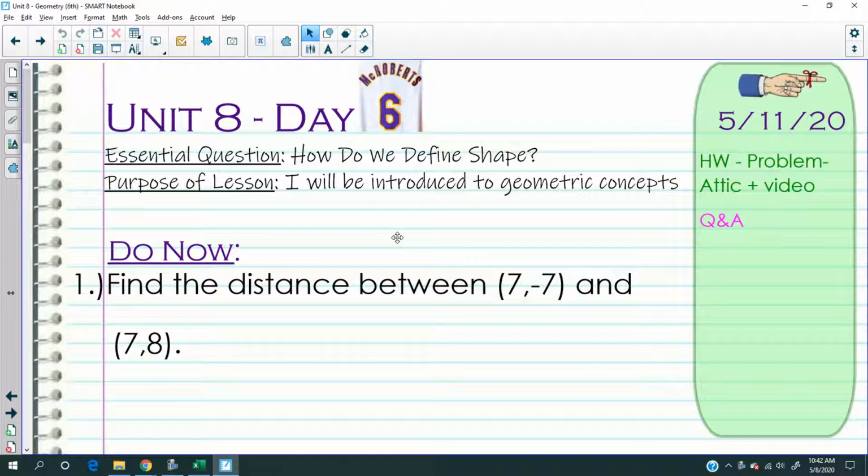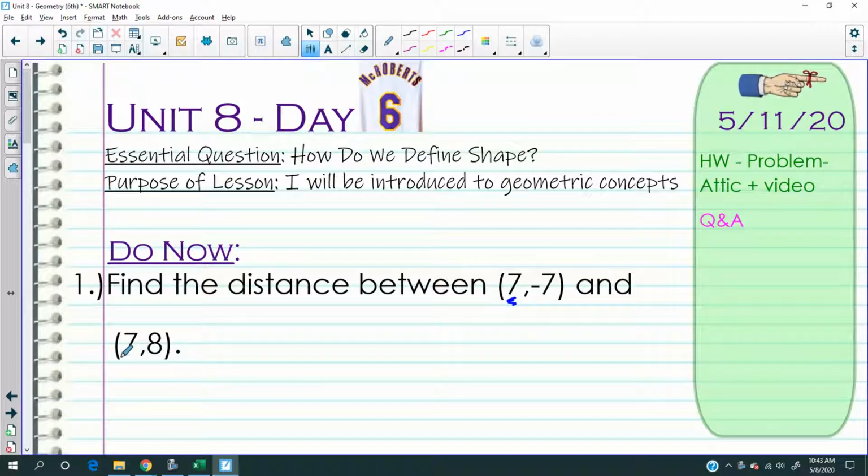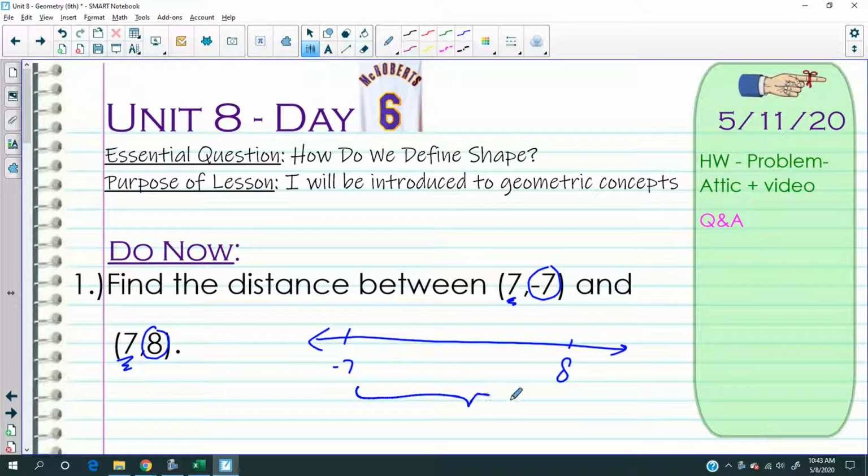Okay, let's see. Find the distance now, like you did on the quiz on Friday. These two coordinates are the same, so we're going to focus on these two coordinates instead. Now my question is, how far is -7 away from 8, or 8 from -7? Yep, 15 units.